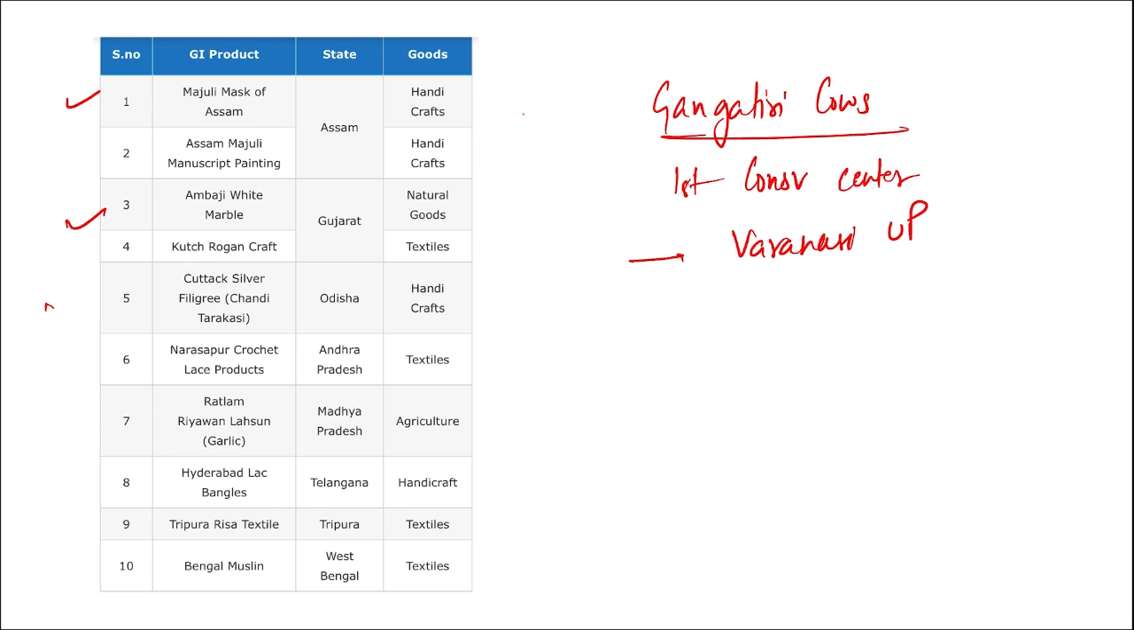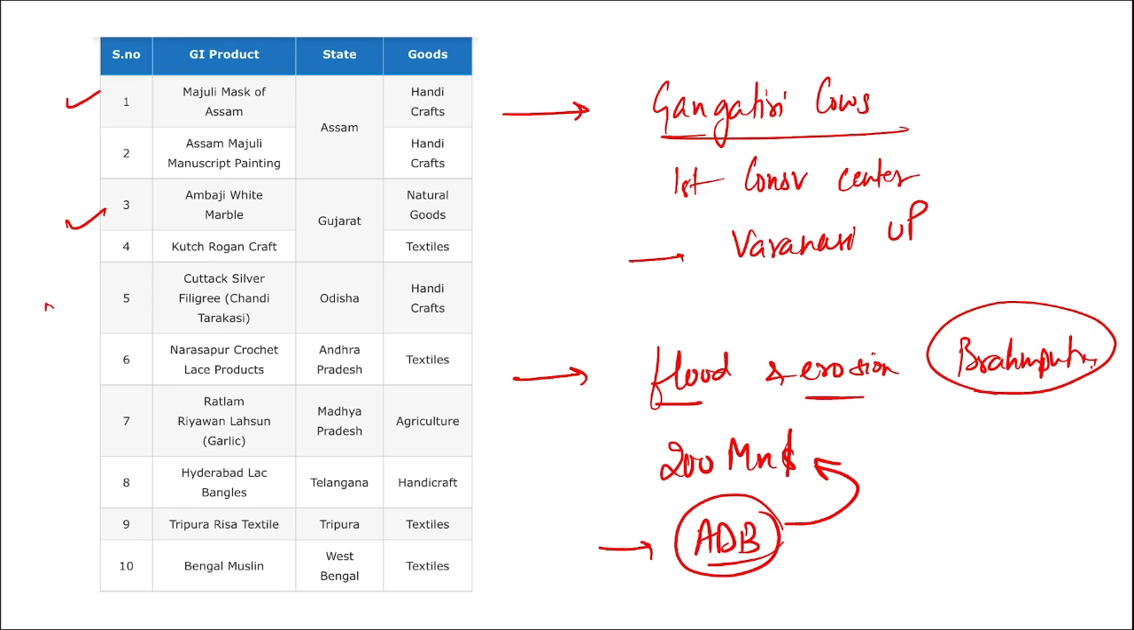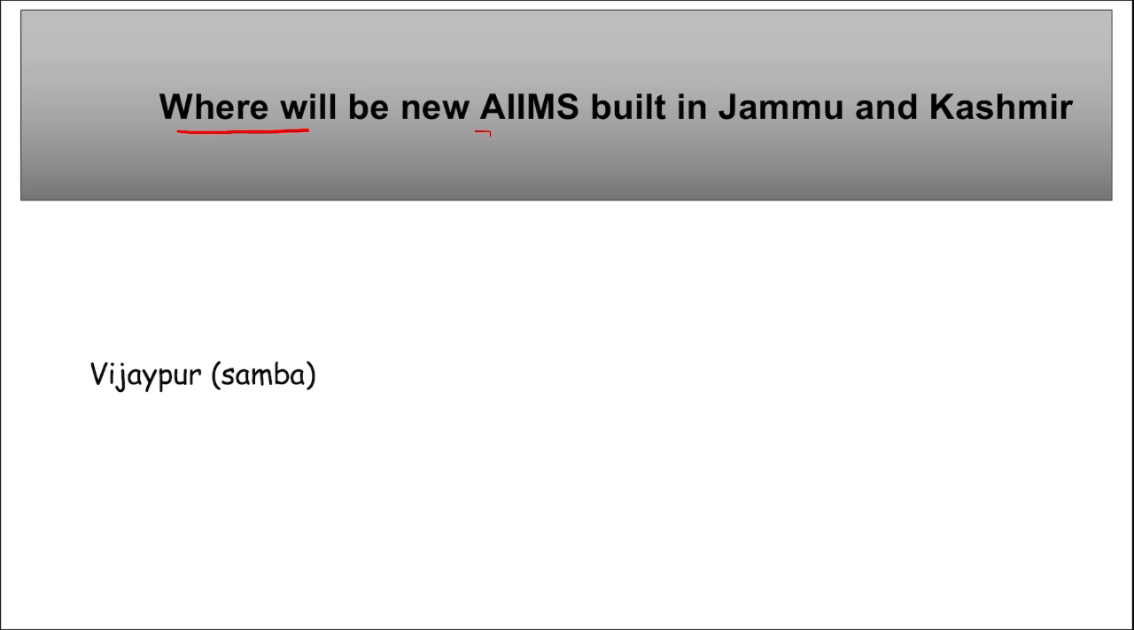Then, in order to tackle flood and erosion on the banks of the Brahmaputra river, which organization provided a loan of $200 million? So it was the Asian Development Bank that provided a loan of $200 million to India for flood and erosion protection on the Brahmaputra river.